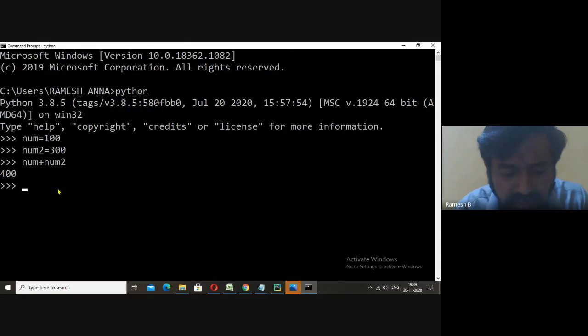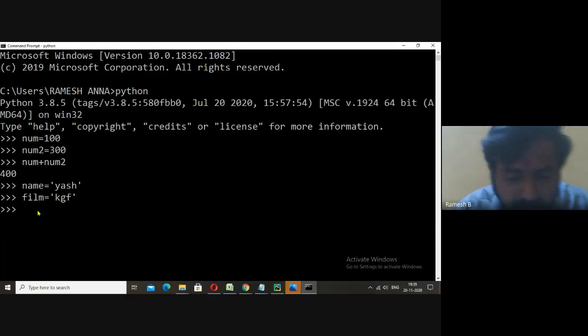Similarly I may take a string. name is equal to, I'll take Yes. Similarly I'll take one more variable, film. This time it is KGF. We want to print these things by using formatting.